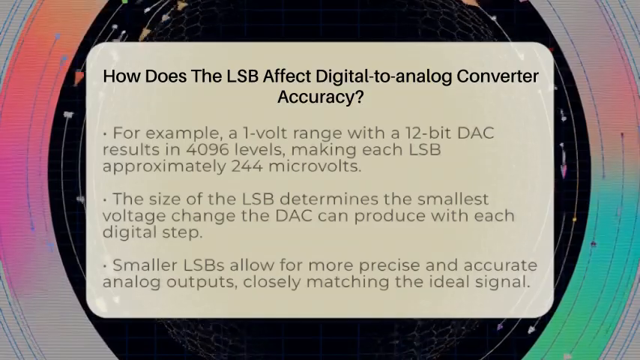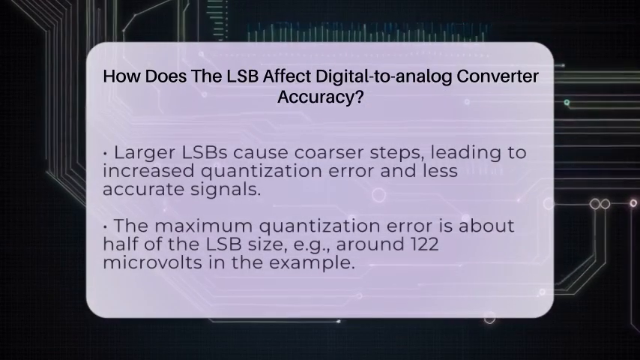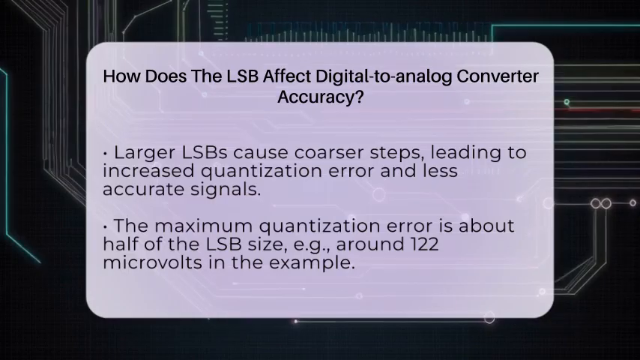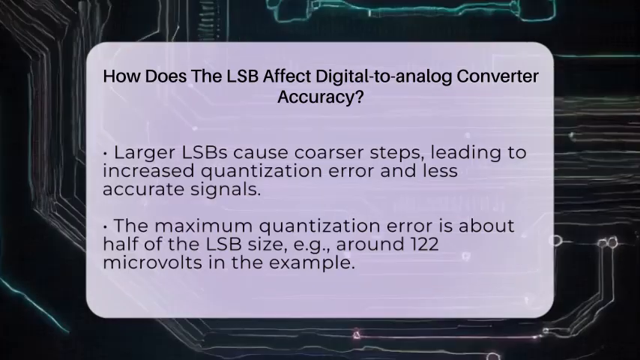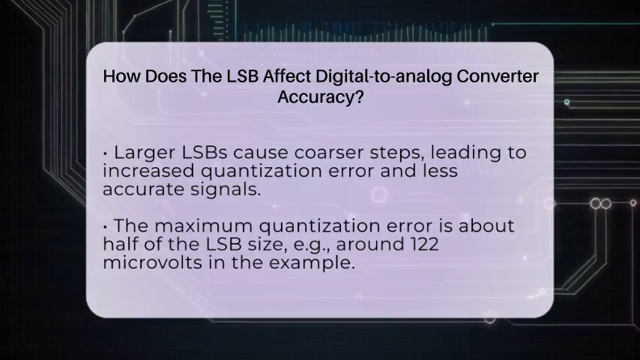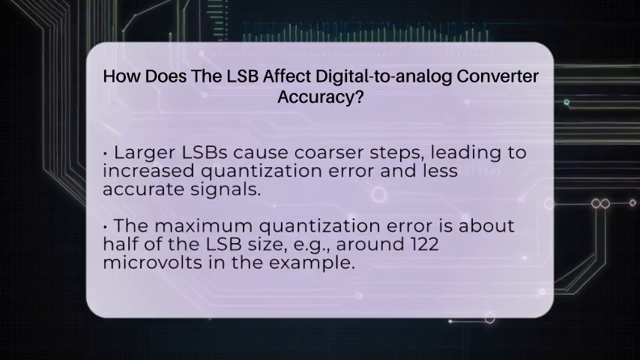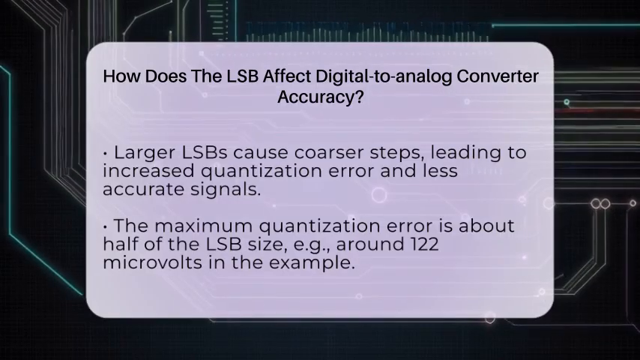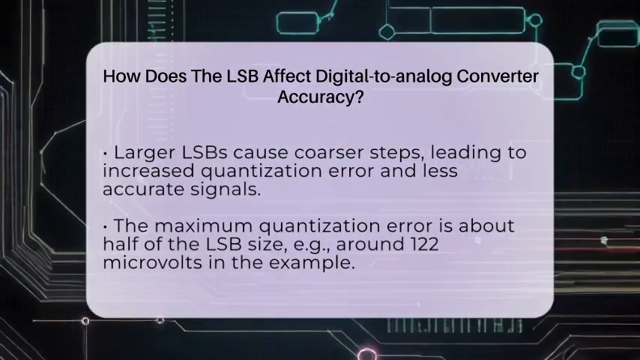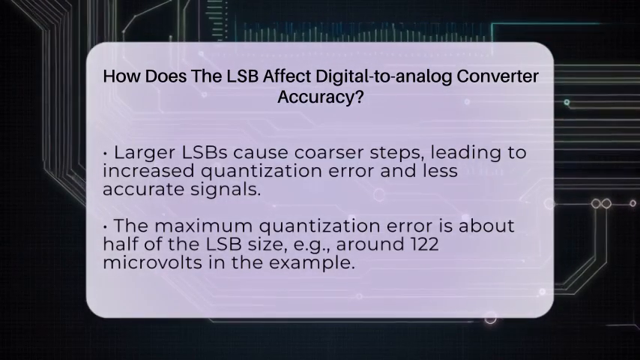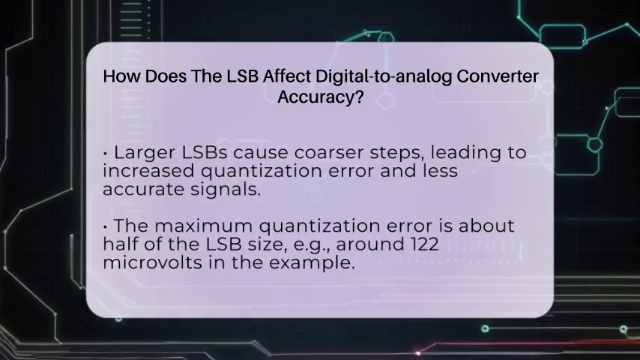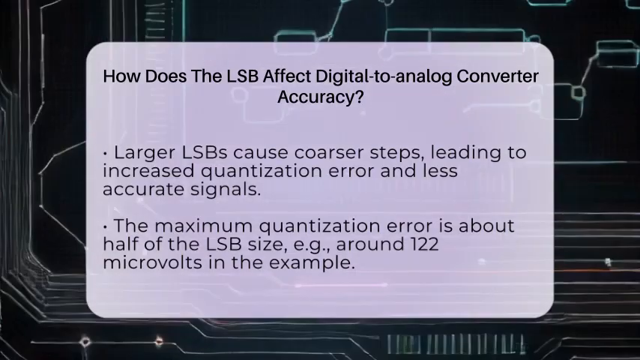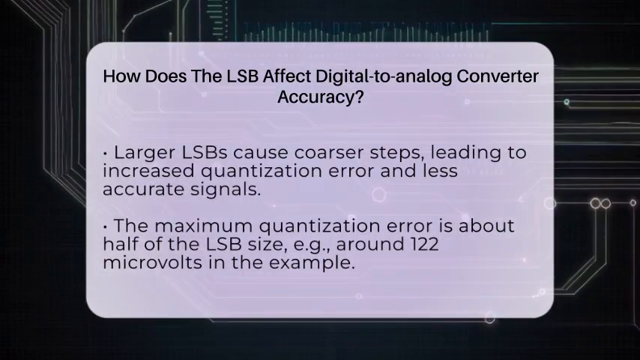The maximum error you can get from quantization is half of the LSB size. So, with our example of 240 microvolts, the error could be up to about 120 microvolts. Besides quantization error, other factors like nonlinearities in the DAC can cause the actual steps to be uneven. These errors can distort the output and make it less accurate. Engineers try to fix these issues with calibration and careful design, but the size of the LSB still sets the